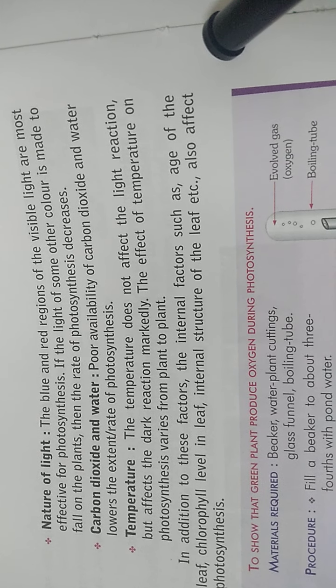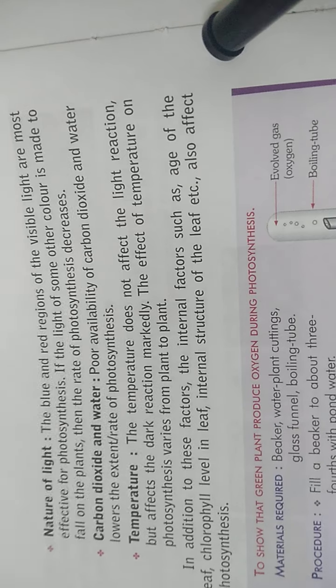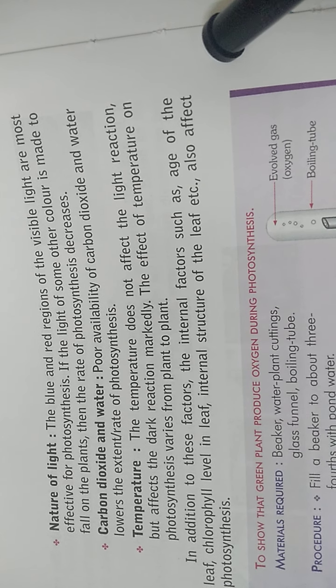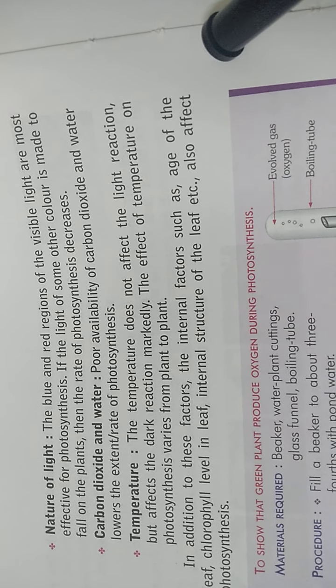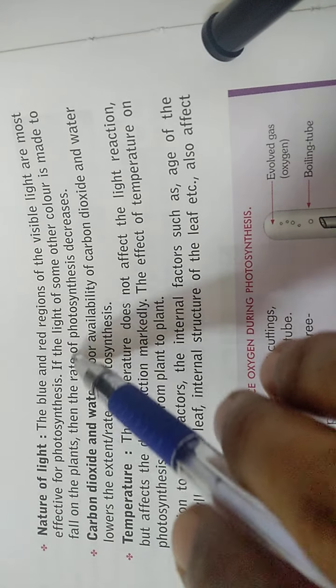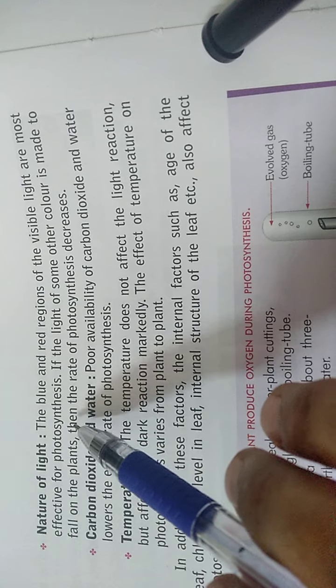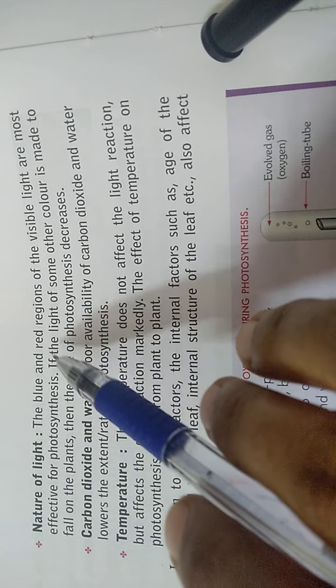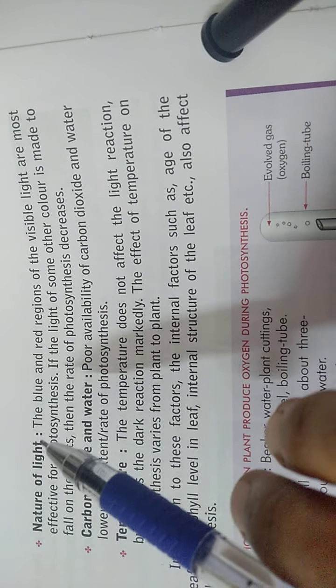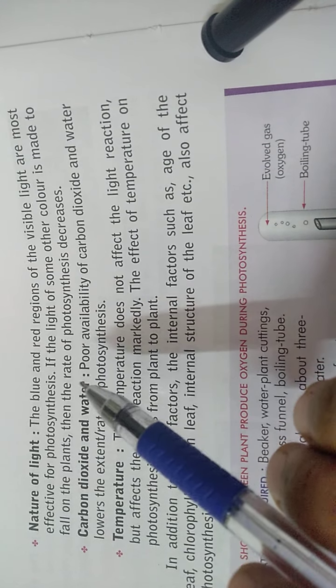Next factor is the nature of light. As you know, light is made up of 7 colors, and out of those, blue and red light affect the rate of photosynthesis. In the presence of blue and red light, the rate of photosynthesis will be maximum.